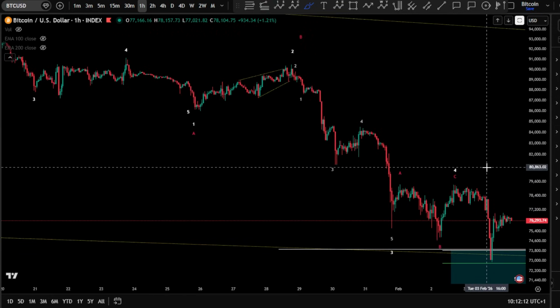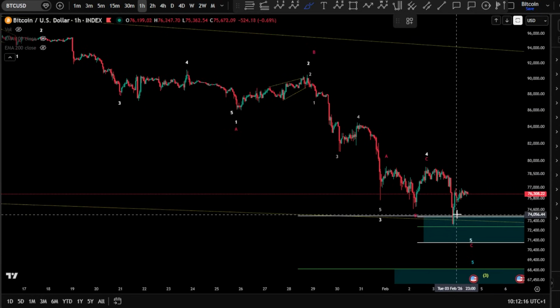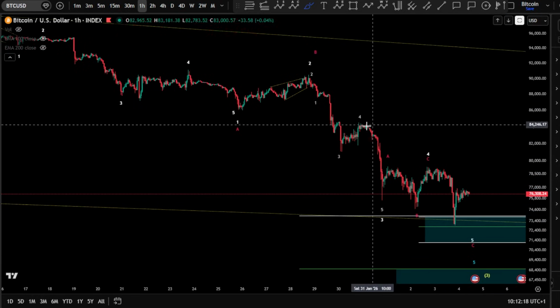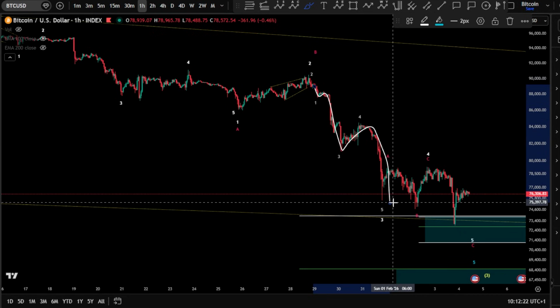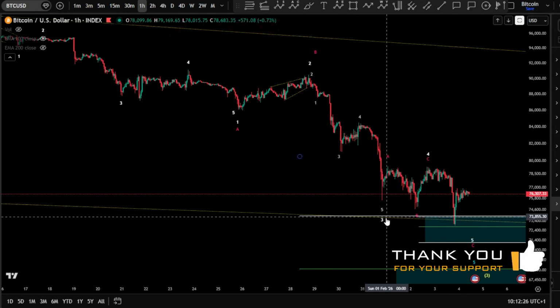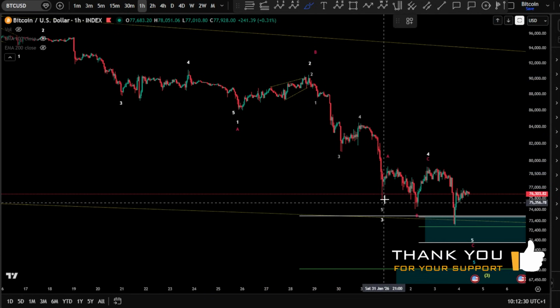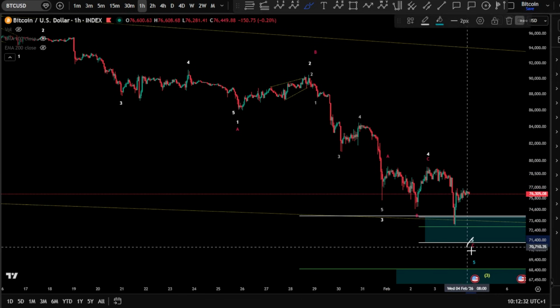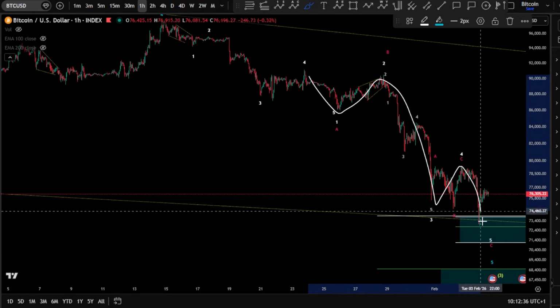Okay, so that is a question mark right now, and the answer can only be given on the micro level. Currently on the micro level, yesterday we mentioned we have to see lower prices. This is exactly what happened. We dropped very massively, and we see here a 1, 2, 3, 4, and a 5 potentially finishing a wave 3, right? And this wave 3 needed a wave 4 and a 5 for a wave C. So we have 1, 2, and then wave 3, 4, and a 5.